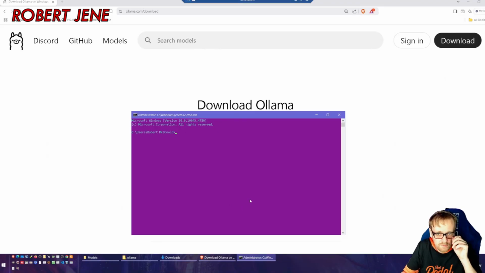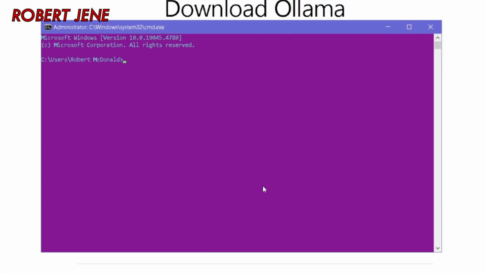Then you have this. I recommend that you already have a folder set up for your Ollama models, and I'll show that to you in a minute. Actually, I don't know what past me was thinking. I need to show you how to do this before we do the next step. You know, future me, different day, different shirt.